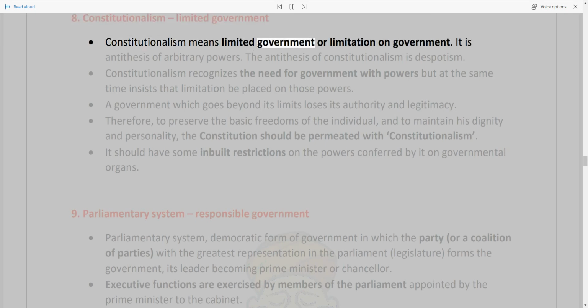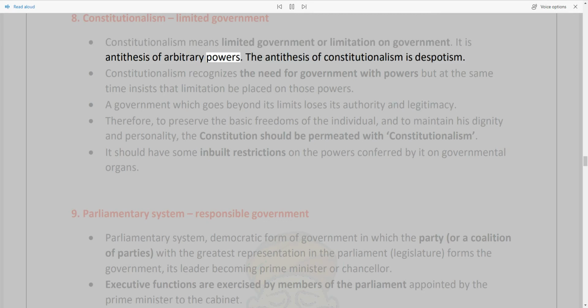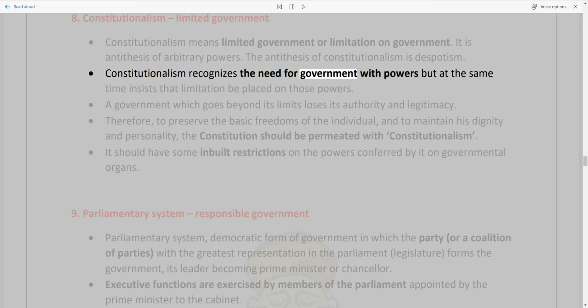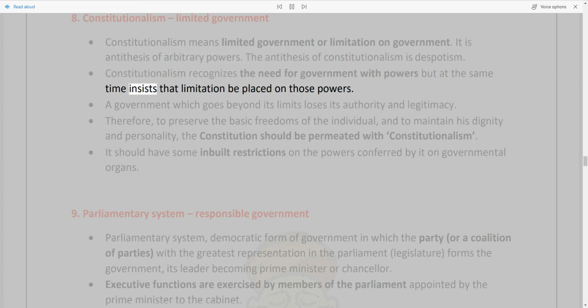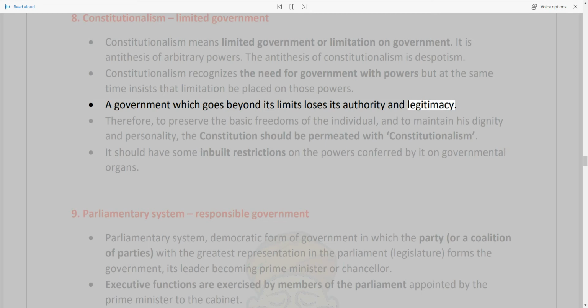Constitutionalism means limited government or limitation on government. It is the antithesis of arbitrary powers. The antithesis of constitutionalism is despotism. Constitutionalism recognizes the need for government with powers but at the same time insists that limitations be placed on those powers. A government which goes beyond its limits loses its authority and legitimacy.